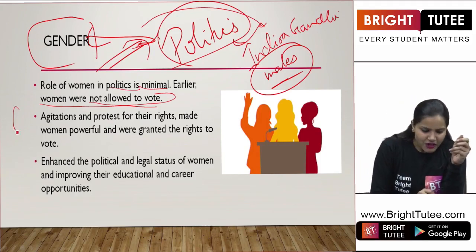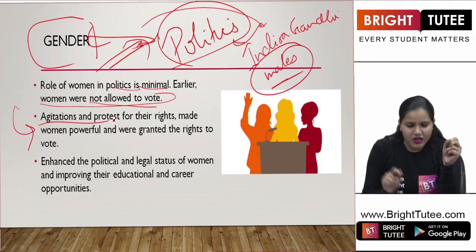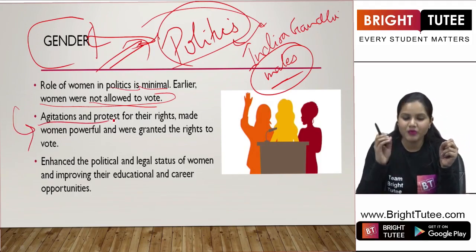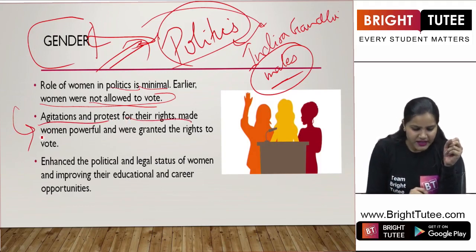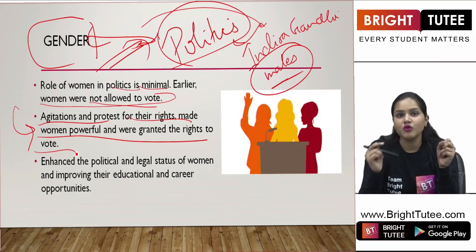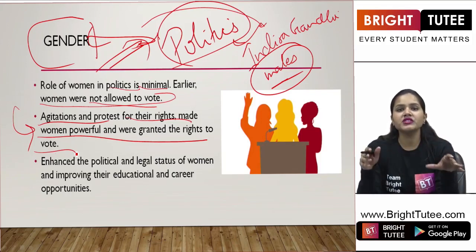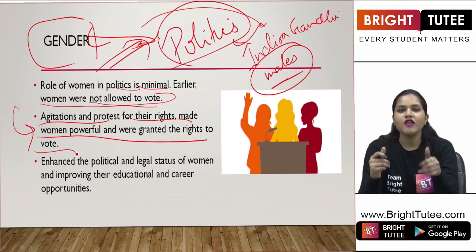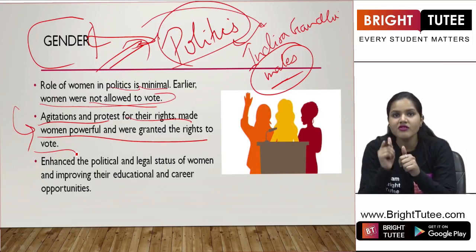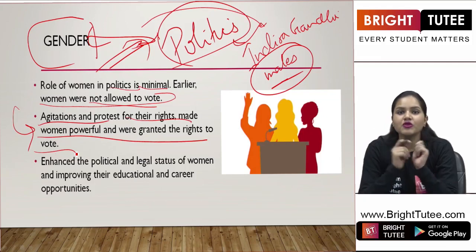So, after fighting and after a lot of agitations and protests for their rights, women became powerful and they were granted the right to vote. It was only after a long protest, agitations, and women fighting for their own rights that they were allowed to vote.